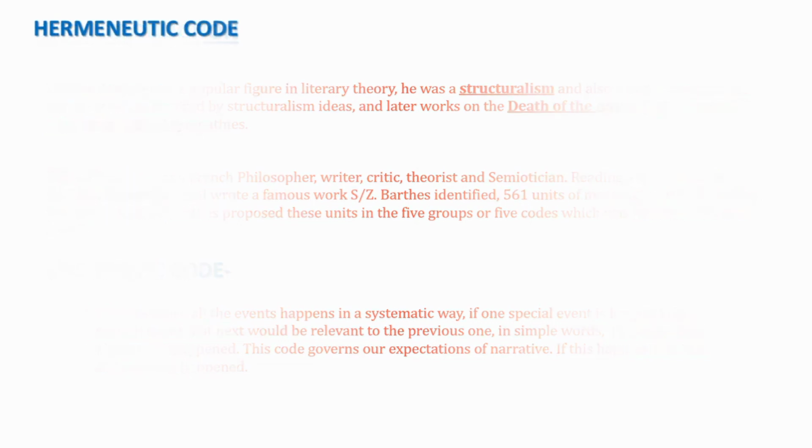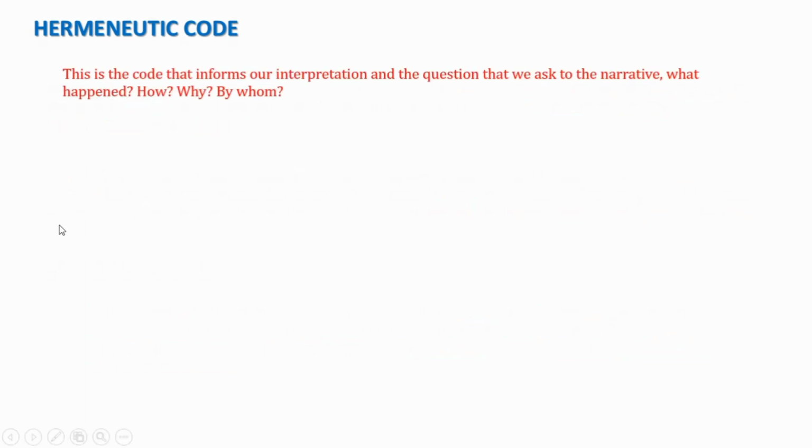Let's talk about the next code, friends. This is the hermeneutic code. Here you can say this is an interrogative type of code. This is the code that informs our interpretation and questions. We can ask questions of the narrative, for example: what happened, how, why, or by whom. So in simple words, we are searching for some information, and that is called the hermeneutic code.